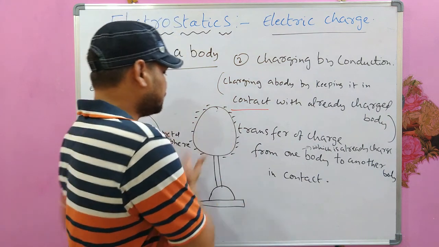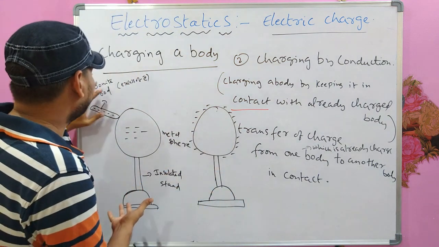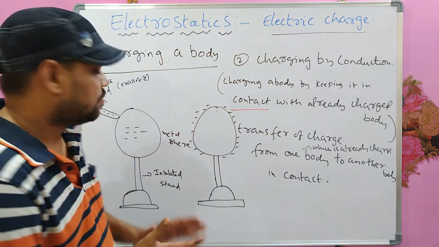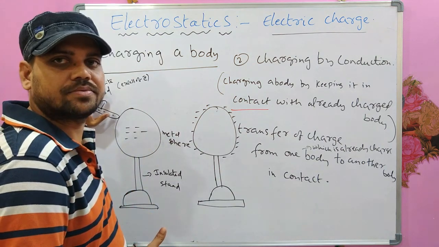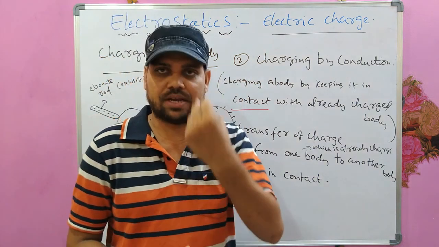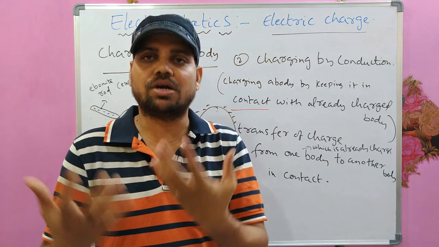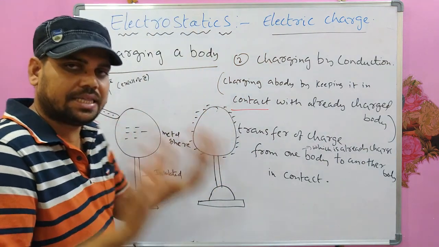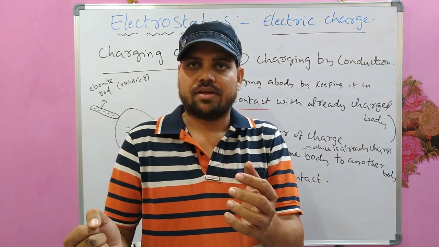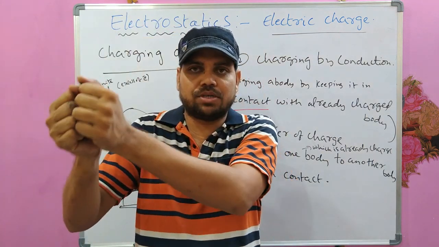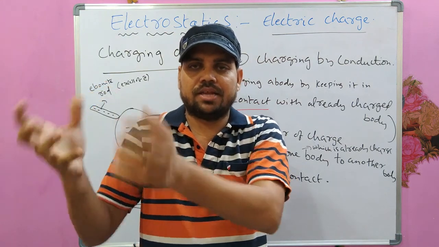This is exactly the reverse process. For example, take a body which is not charged and consider another rod which is positively charged, meaning it has a deficiency of electrons. Put the sphere in contact with that positively charged rod. Then what would happen?